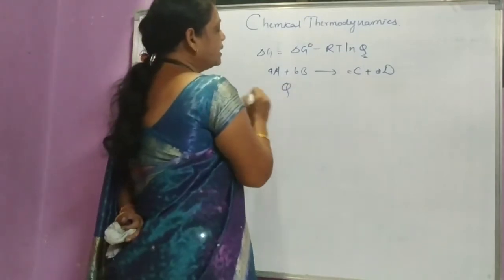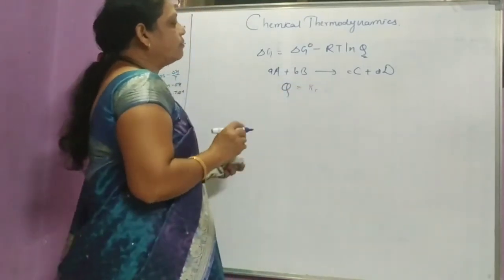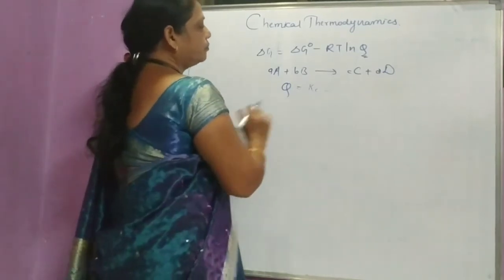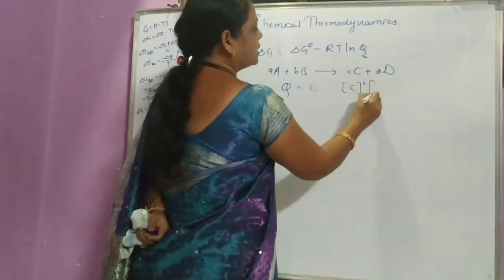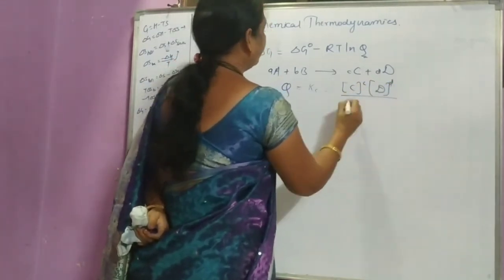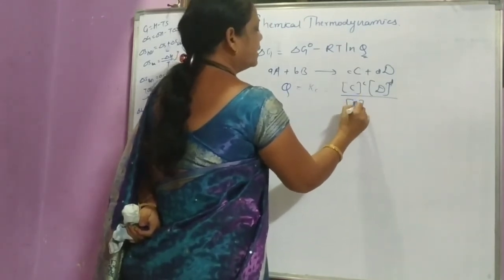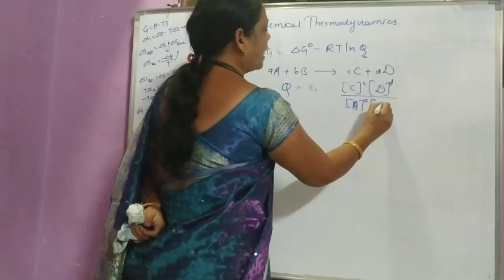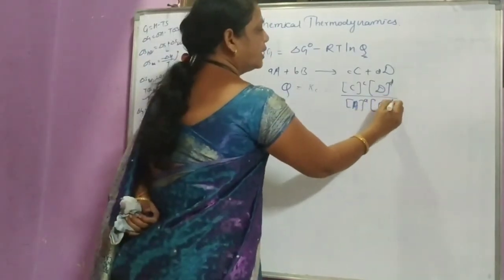For this reaction Q is equal to Kc, and Kc is equal to concentration of C raised to power c, concentration of D raised to power d, divided by concentration of A raised to power a and B raised to power b.